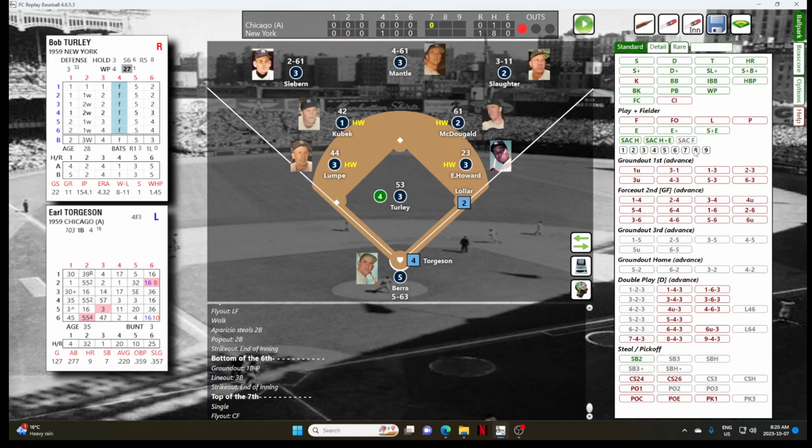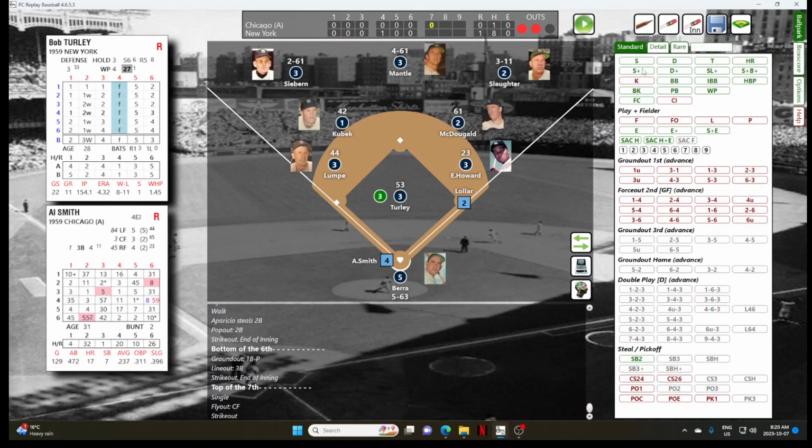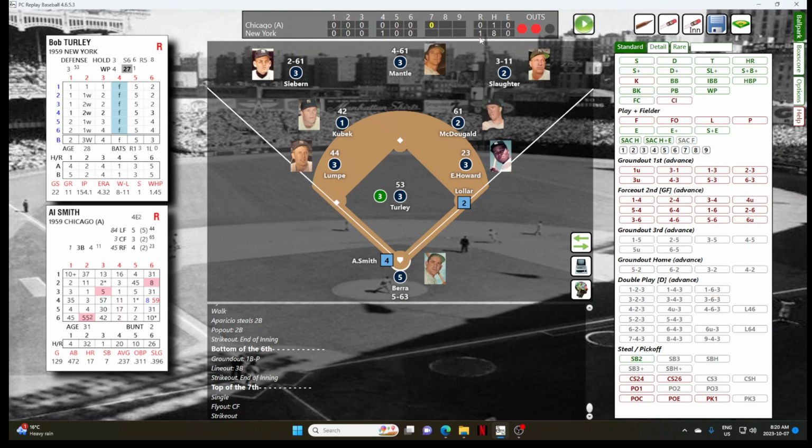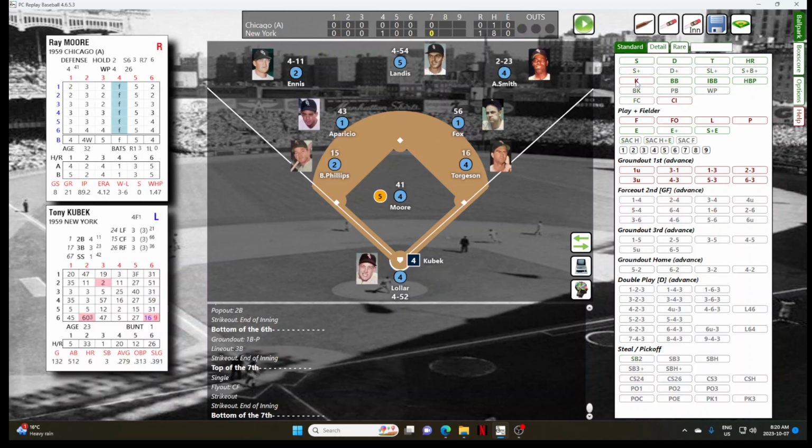For Earl Torgeson. And Torgeson strikes out. And that's out number 2. How many strikeouts does Turley have? Let's go check. Turley has faced 24 batters with 9 strikeouts, 3 walks, and only that 1 hit. For Al Smith. And Turley strikes out Al Smith for the 3rd out of the inning.